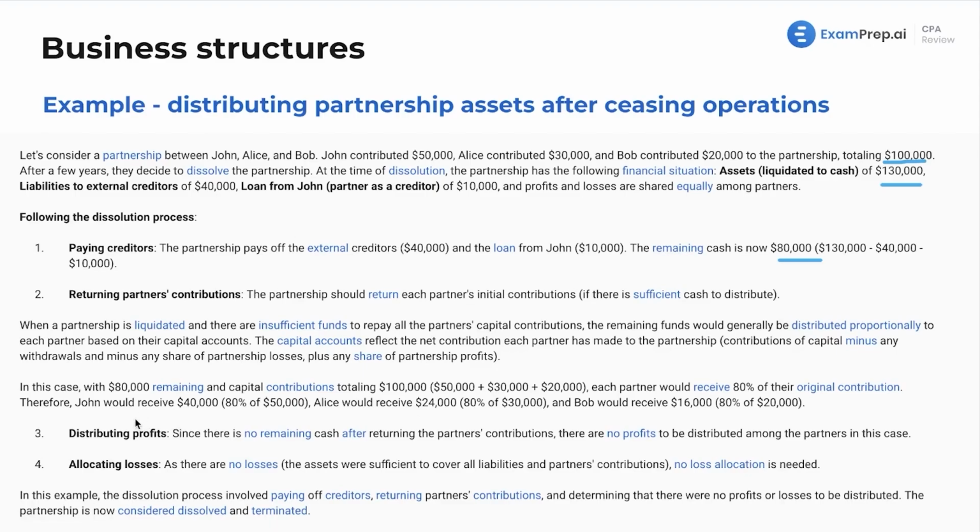So, yes, in this situation, it kind of sucked for the partners because they didn't get their full money back, but they didn't have any profits. They didn't have any losses overall from the partnership. They were able to pay down their creditors. Let's see another example now with some different changes.